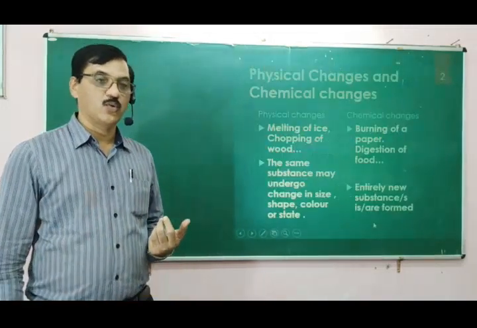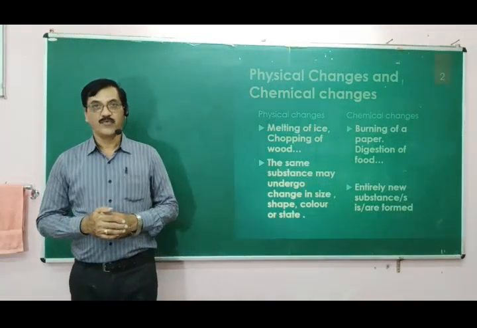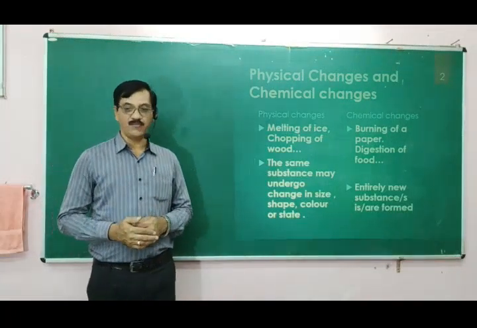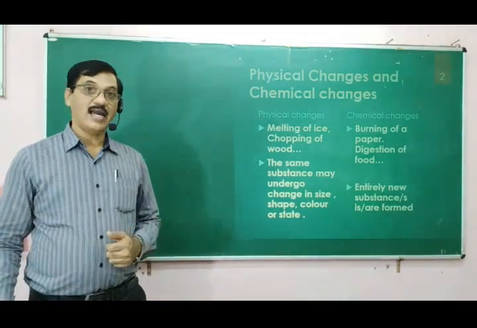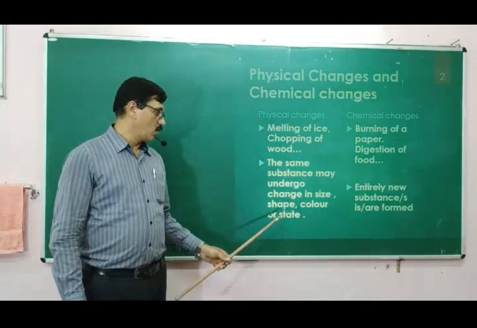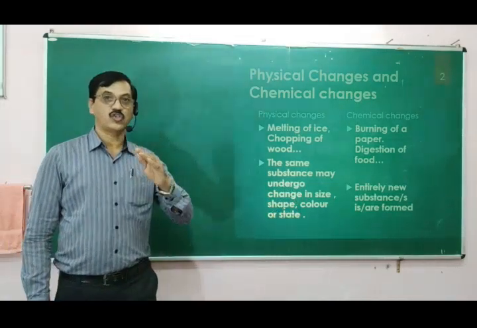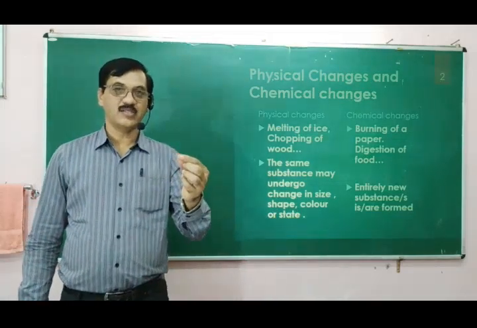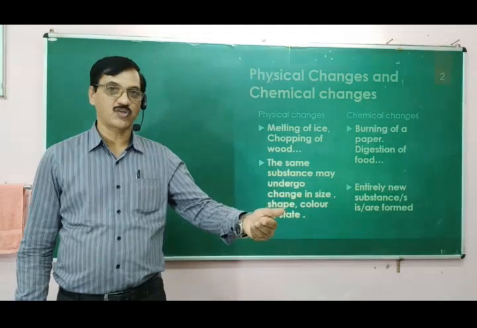As I told you, there are physical changes and chemical changes. A physical change may be accompanied by a change in physical properties like state, size, shape or color. A wood is chopped into small pieces. The same wood remains but in a different shape or size.